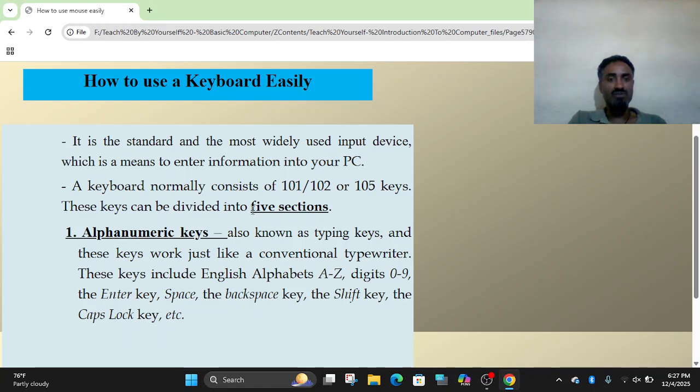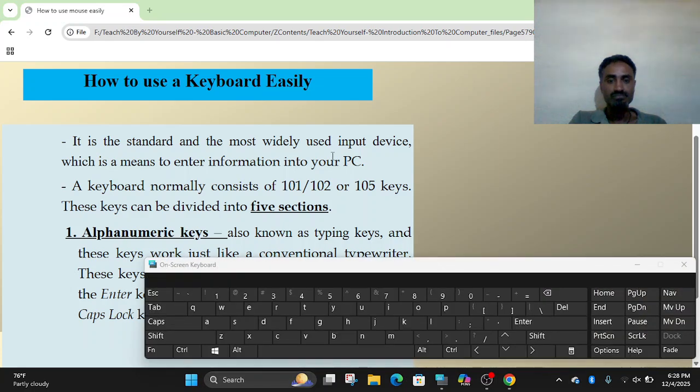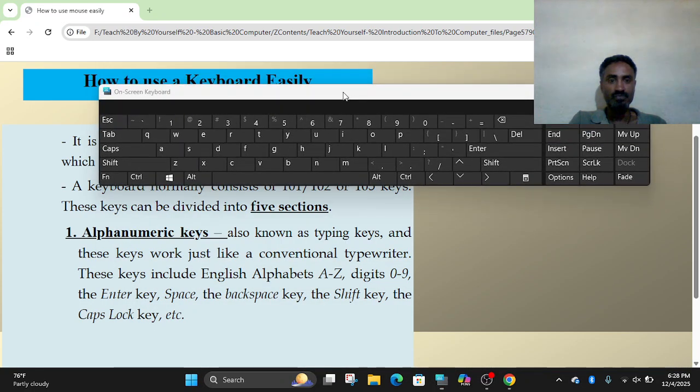These keys can be divided into 5 sections. The first is alphanumeric keys. What are the alphanumeric keys? Let me show you here, displaying a keyboard. Here is the on-screen keyboard.